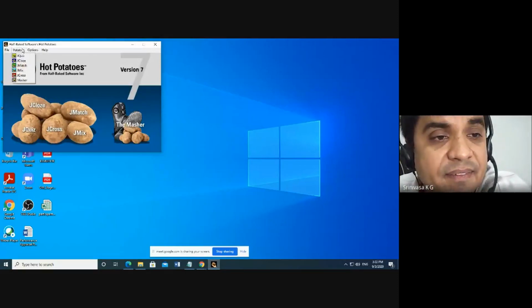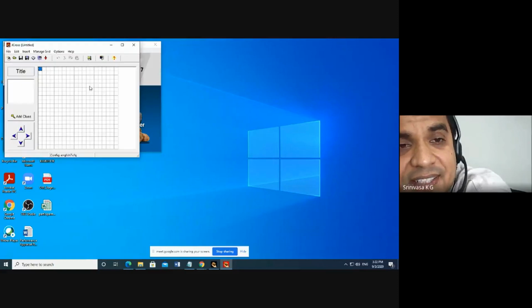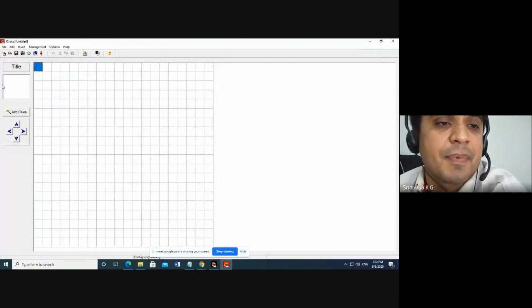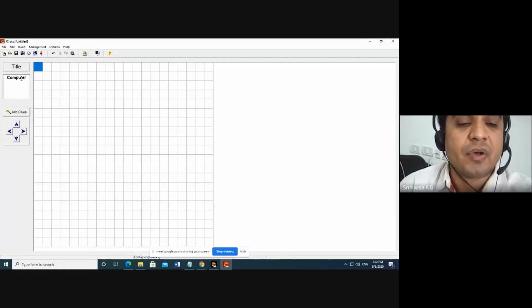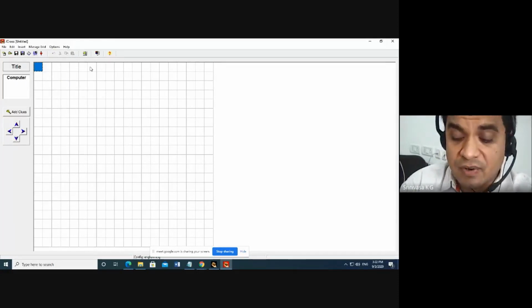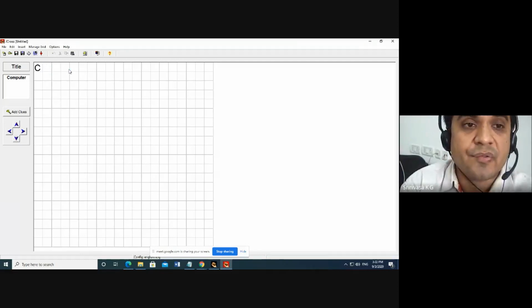Similarly, you can have a crossword puzzle. This is very interesting. For example, the title is computer.